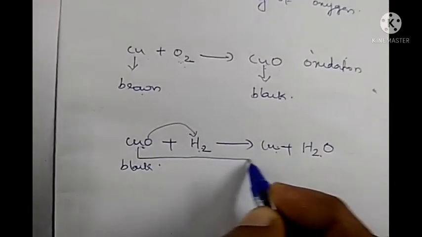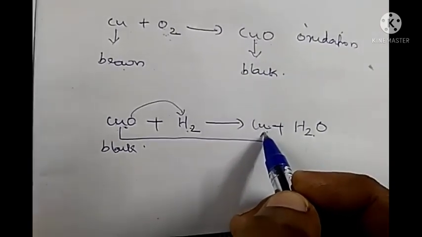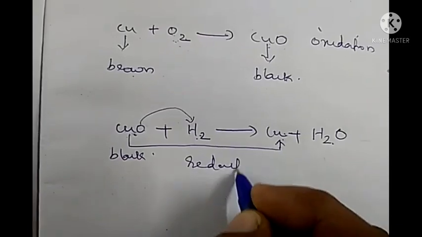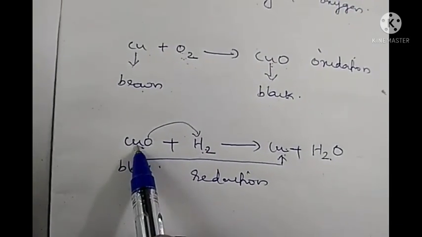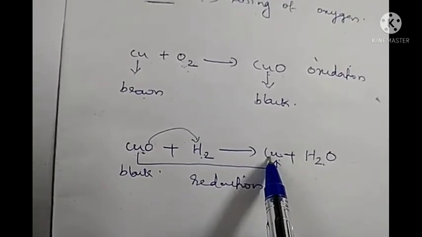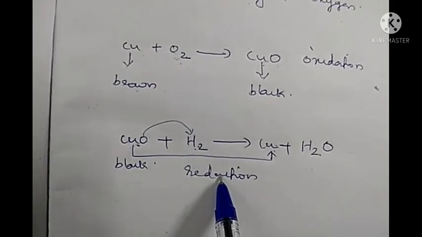So this change, that is change of copper oxide into copper, can be called as reduction. Why is it known as reduction? During this change, copper oxide is losing oxygen and changing into metallic copper. So since it involves the loss of oxygen, this is known as reduction.